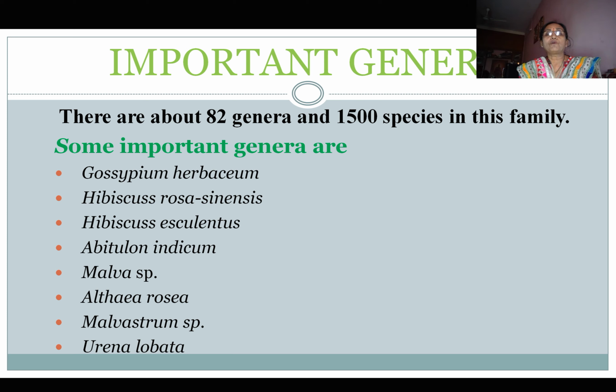Of them, some important genera are Gossypium herbaceum, commonly called cotton, Hibiscus rosa sinensis, that is jaswand or shoe flower, Hibiscus esculentus, it is lady's finger or bhindi, Abutilon indicum, Malva species, Althaea rosea, Malvastrum, and Urena lobata.